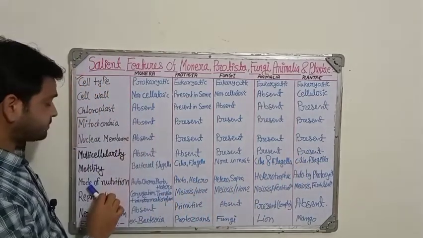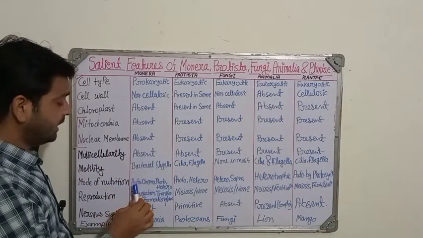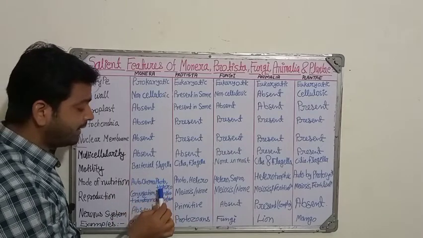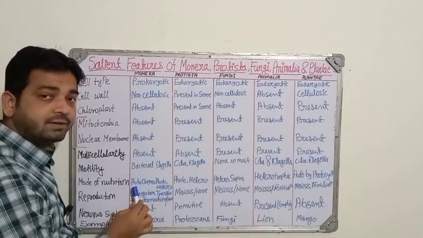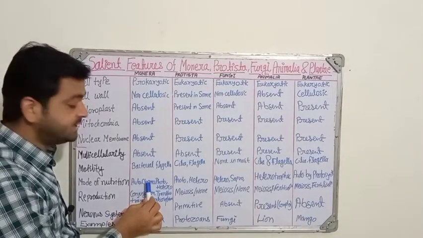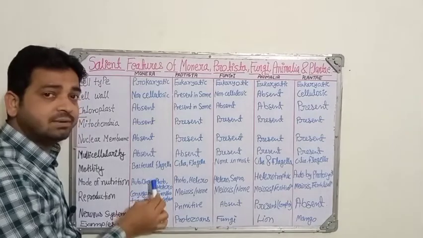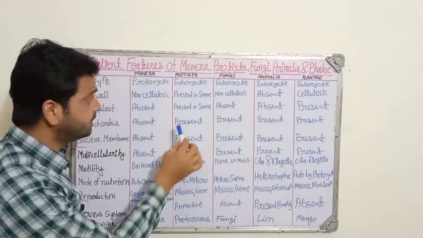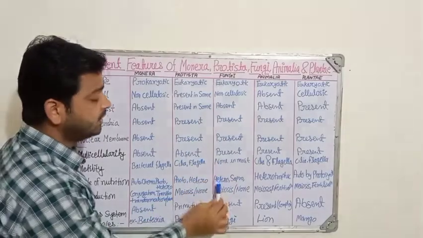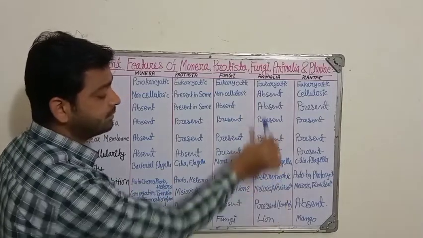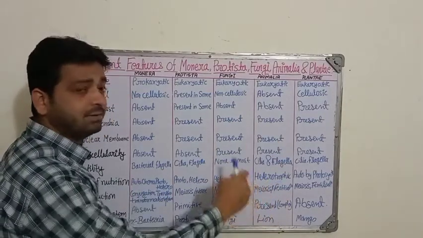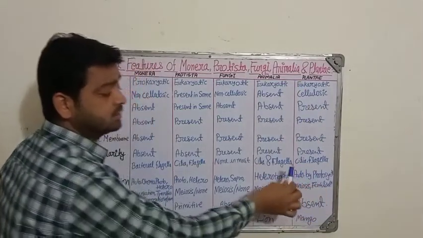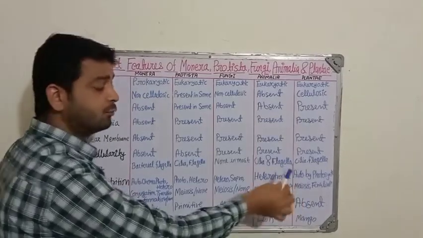Coming to the mode of nutrition, right? Four terms are used for Monera: auto, chemo, photo and hetero. Autotrophic means they prepare their own food. Chemotrophic means they can prepare it from chemical agents. Phototrophic means they prepare food from light. Heterotrophic means they depend on others. In Protista, photo and hetero both types, and here photo and saprophytic. Animals are heterotrophic, they do not prepare their own food, they depend on others, whereas plants are autotrophic by photosynthesis, they can prepare their food like carbohydrate by the photosynthesis process.